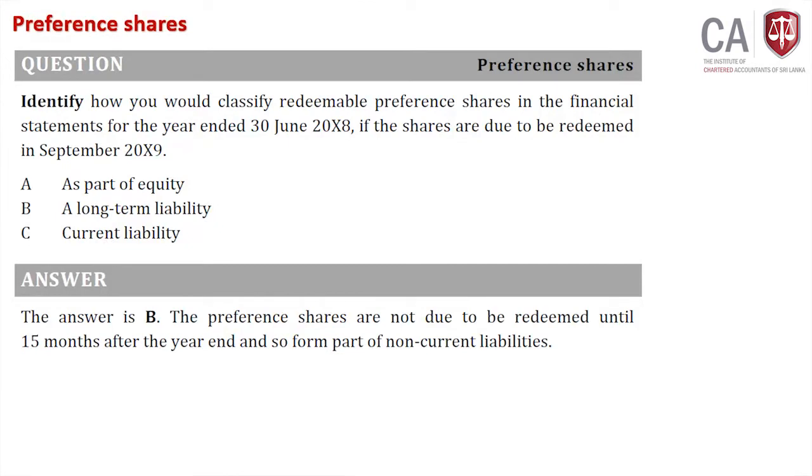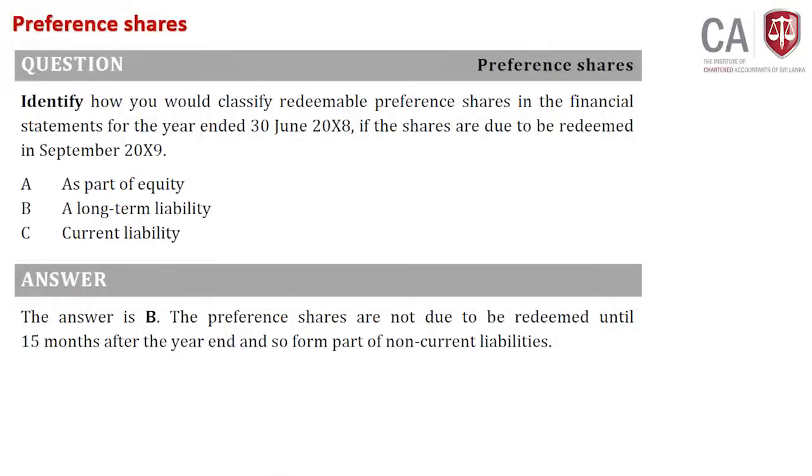No. From June 2008 to September 2009, how many months do you have? 15 months. Since it has 15 months, you have to classify this as what? Long-term liability. Right? Read the answer. The preference shares are not due to be redeemed until 15 months after the period end, and so form part of non-current liabilities. You have to classify this under non-current liabilities.